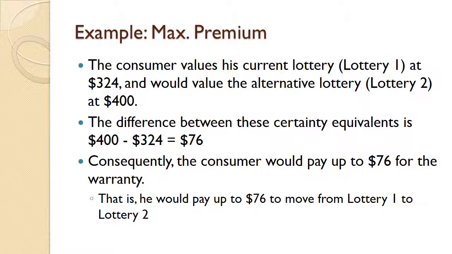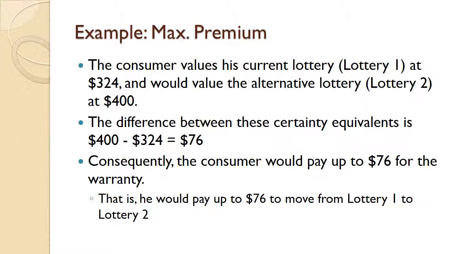And in this case, if you're guaranteed $400, the most you should be willing to pay for that lottery would be $400. And now we can calculate the maximum premium that the consumer would be willing to pay for the warranty. The consumer is currently in Lottery 1 and he values that at $324. He would value being in the alternative lottery that has no risk, Lottery 2, at $400. We can calculate the difference between those certainty equivalents. That's just $76. And so we know that the consumer would pay no more than $76 for the warranty.